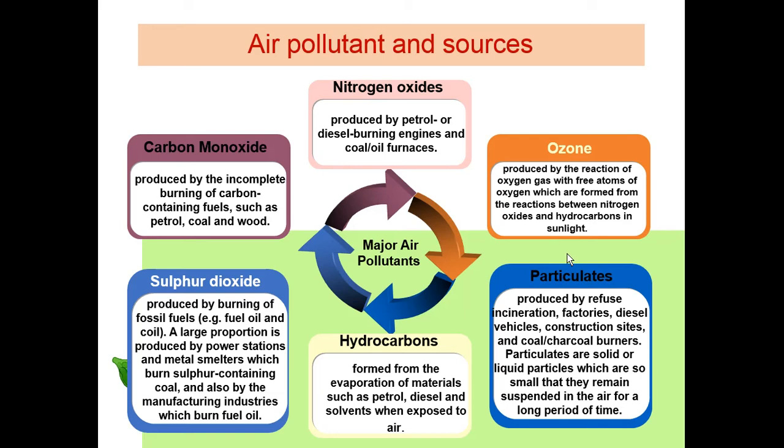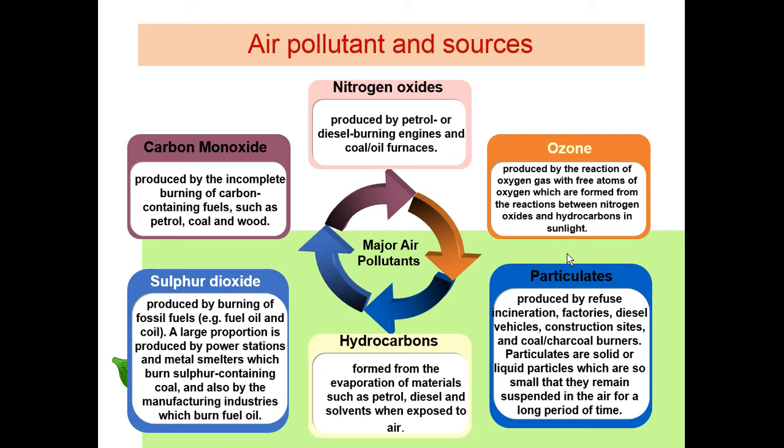Sulfur dioxide is produced from the burning of fossil fuels such as fuel oil and coal. A large proportion is produced by power stations and metal smelters which burn sulfur-containing coal, and also by manufacturing industries which burn fuel oil.